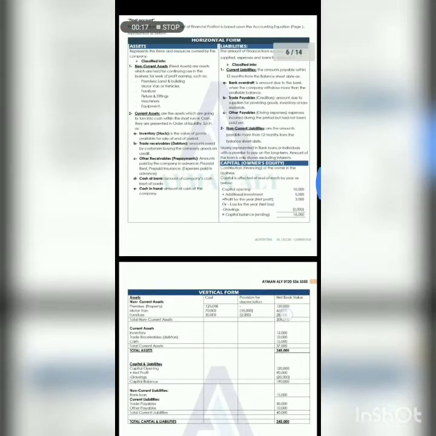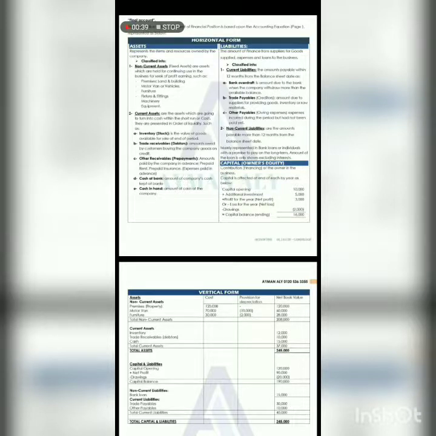Trade payables are the money owed to suppliers, those who have sold me raw materials or goods, and I'm going to pay them within 1 year. Other payables are other kinds of debts of the company. Non-current liabilities are the obligations that I'm going to pay after more than 1 year.